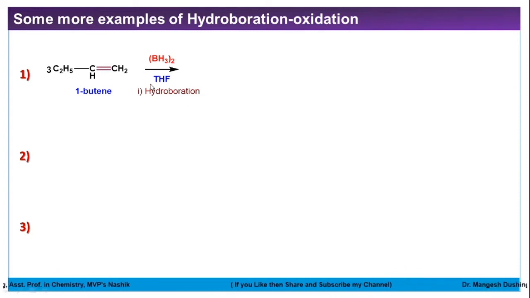1-butene is reacted with this diboron compound. So first we'll get hydroboration. Hydride prefers a carbon which has a lesser number of hydrogen atoms, while boron prefers a carbon which has a greater number of hydrogen atoms, because hydrogen in this case is the electronegative part of the reagent that prefers, according to Markovnikov's rule, the carbon which has fewer hydrogen atoms. So here hydride will come, while here boron will come. Similarly, here is the hydride and here is the boron.